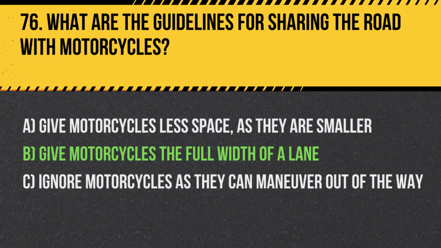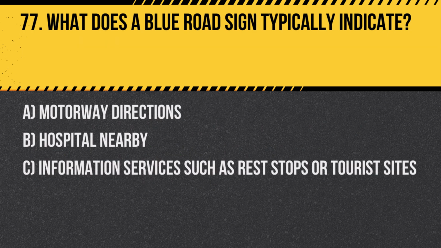Answer. B. Give motorcycles the full width of a lane. Motorcycles should be given the same amount of lane space as other vehicles for safety. Question 77. What does a blue road sign typically indicate?